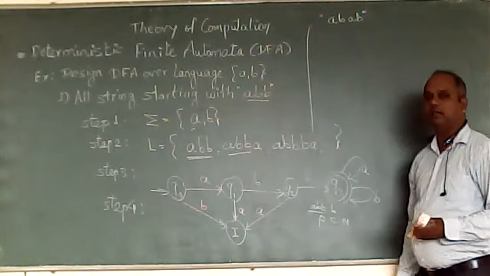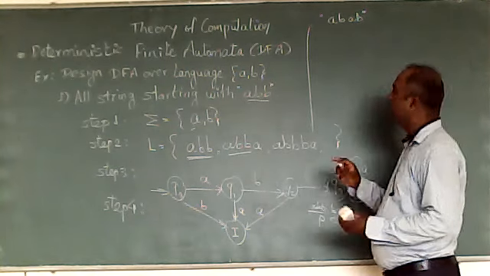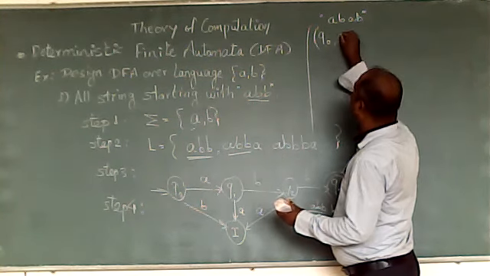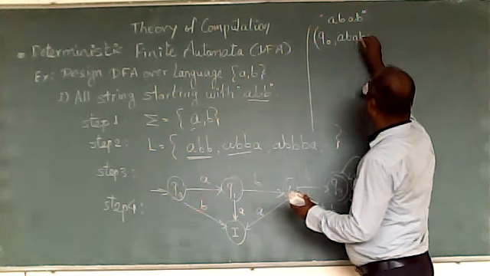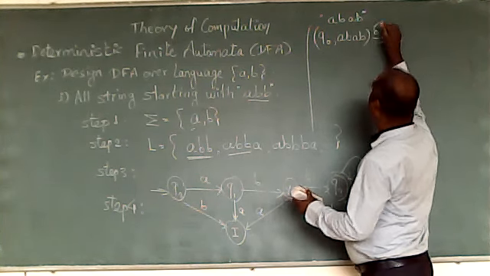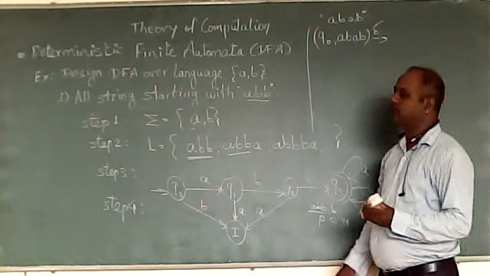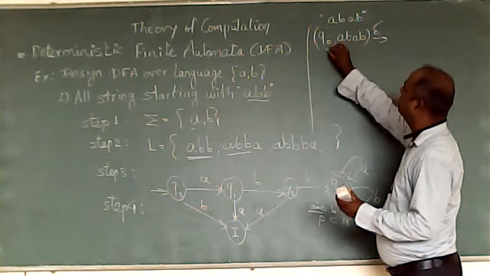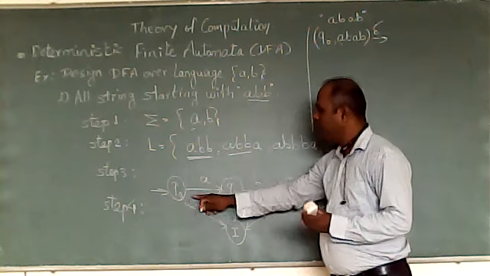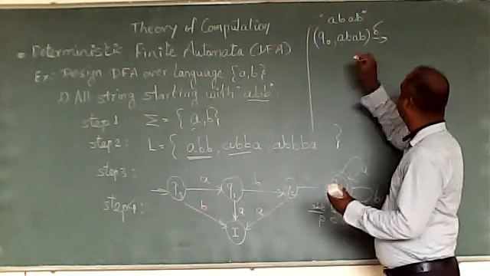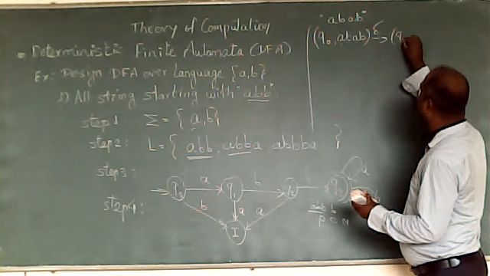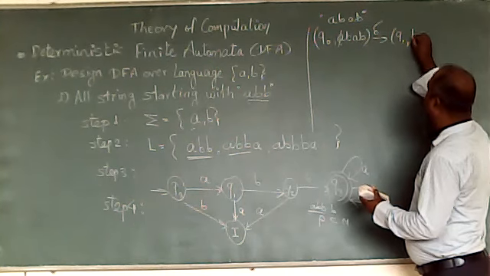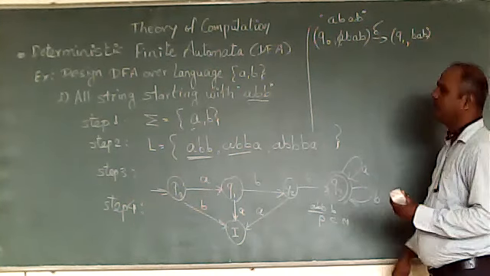Now we'll check whether my DFA is giving the correct answer or not. How to try this? Start with Q0 and the string ABA, using the delta transition function. Q0 with input A goes to Q1. This input is absorbed. What is the remaining string? B, A.